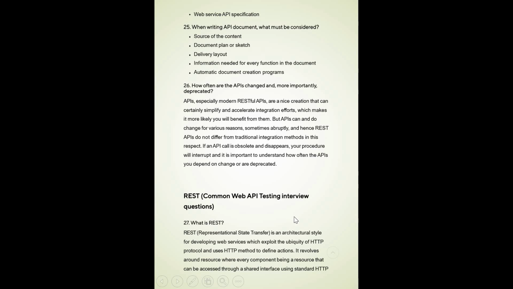Now there is REST. REST is also a very important API topic. We're going to have more and more questions in the upcoming video. REST is a very important topic, guys, through REST, SOAP and everything. So we're going to cover most of the questions on REST in this video, and in the next video we'll also have more questions on REST. REST is a very important topic, guys, very important.